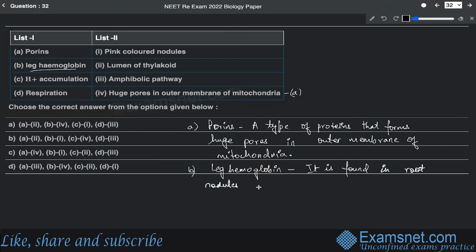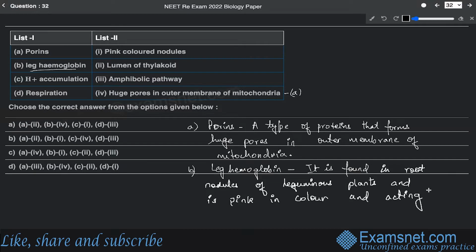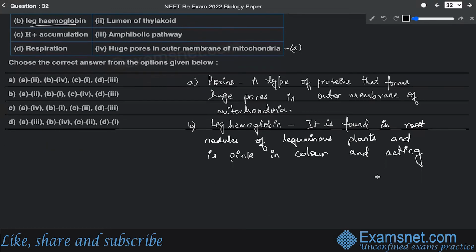So it is specifically found in the root nodules of leguminous plants, is pink in color, and acts as an O2 scavenger, thereby fixing nitrogen.